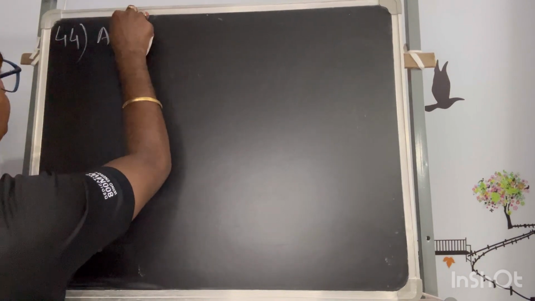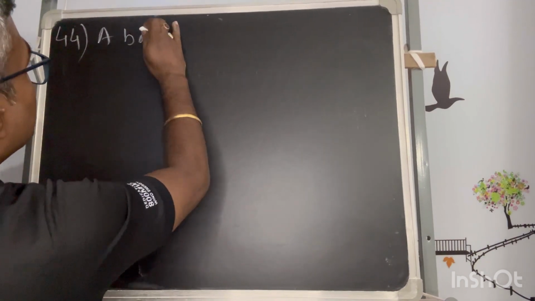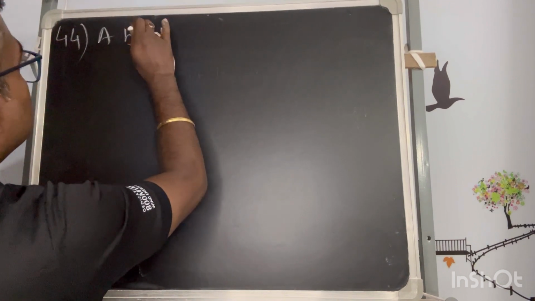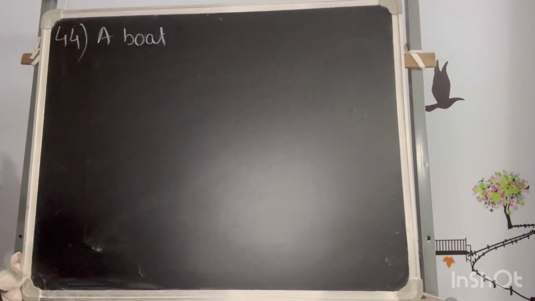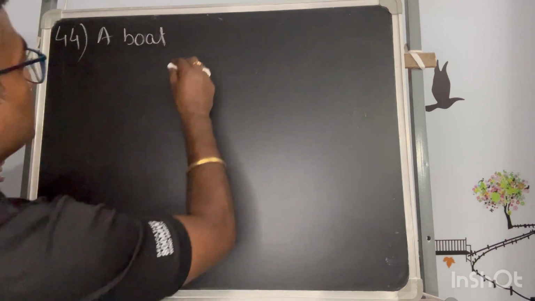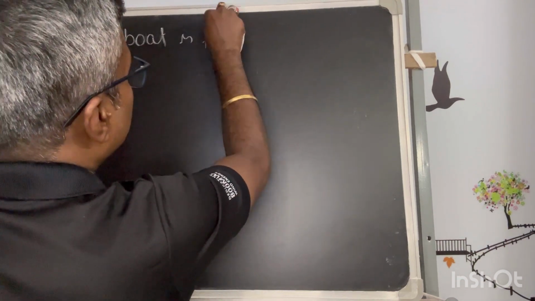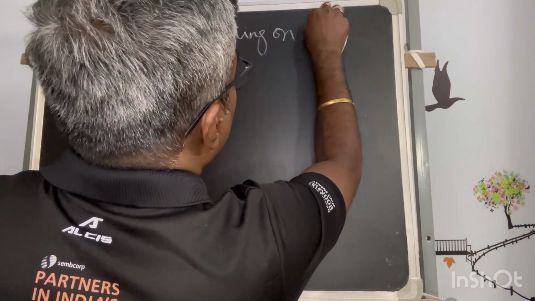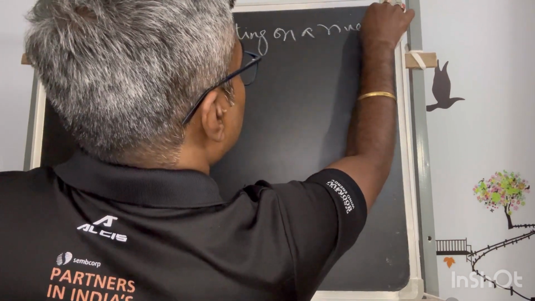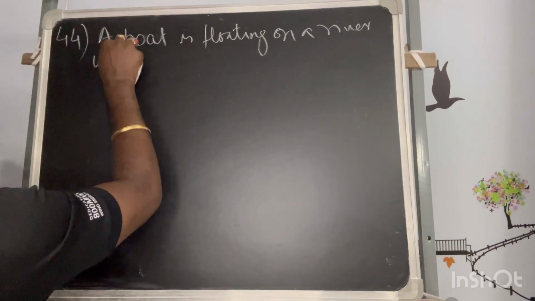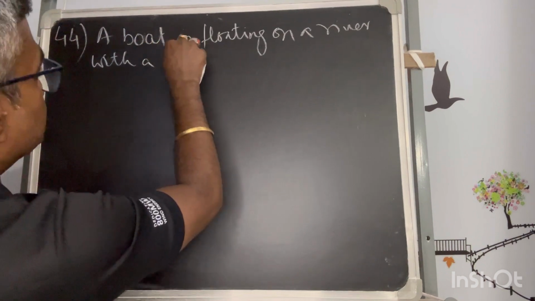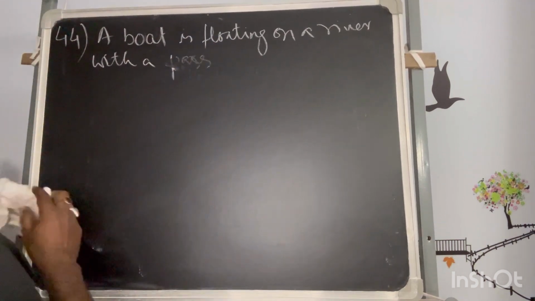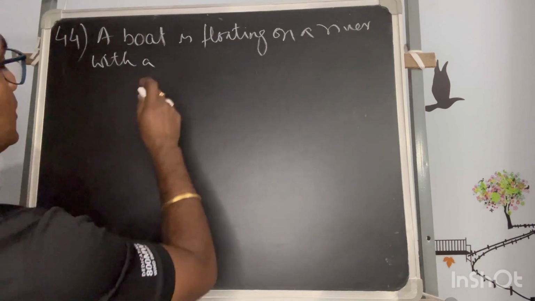A boat, that is not in my part, but somehow this kind of problem also may confuse you. A boat is floating on a river with a passenger, or a man, you can say, a sailor.